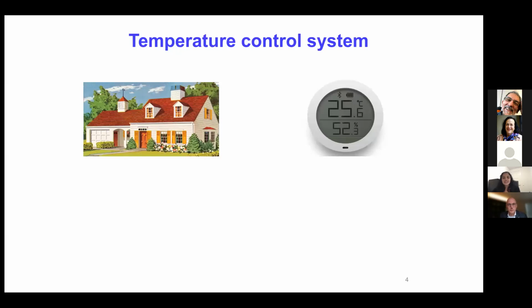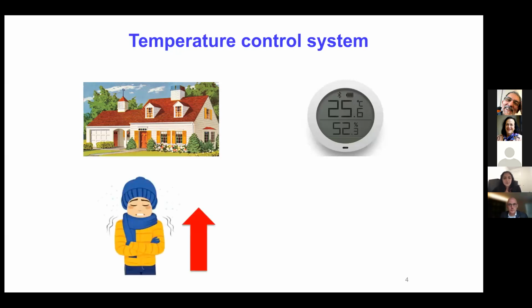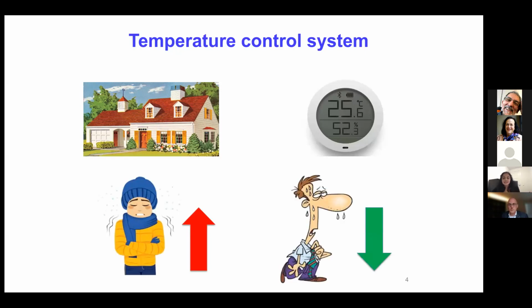To start with, let's consider a simple automated temperature control system. So when you feel too cold, the heater is turned on, and when you feel too hot, the heater is turned off. In this way, the temperature of the house is maintained with a simple thermostat.